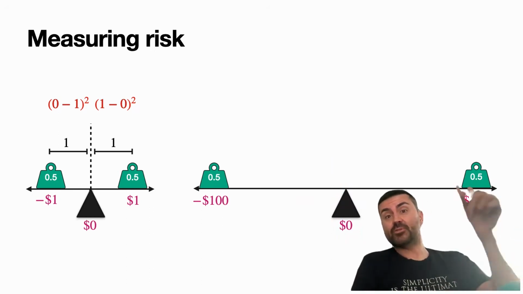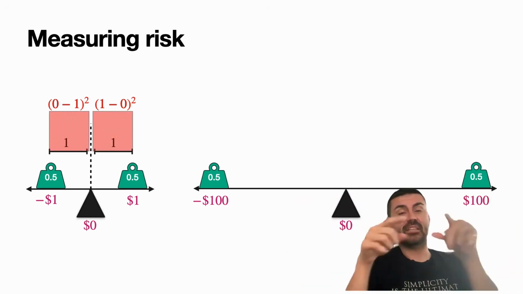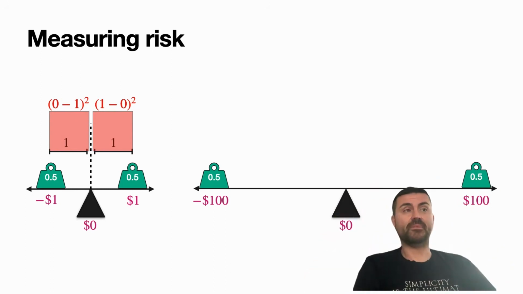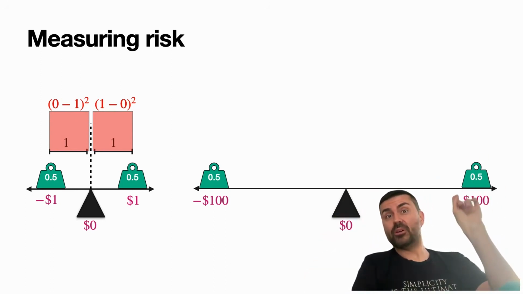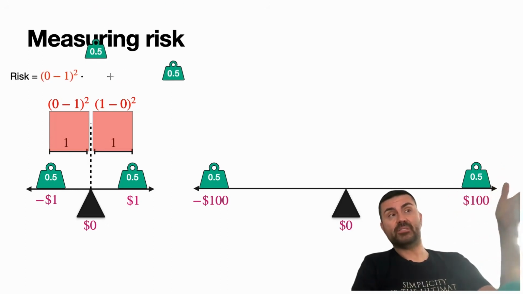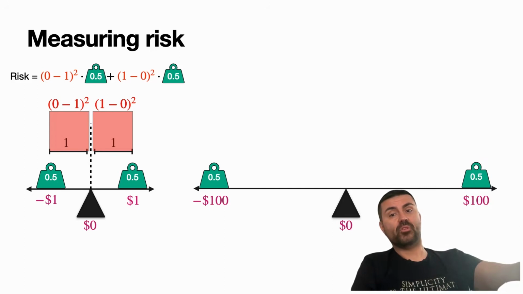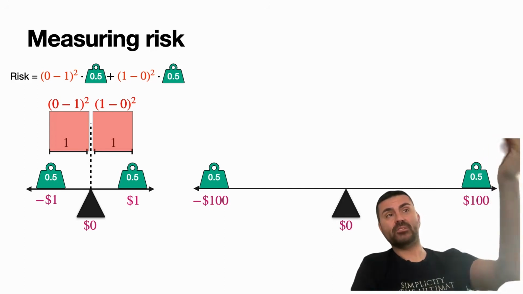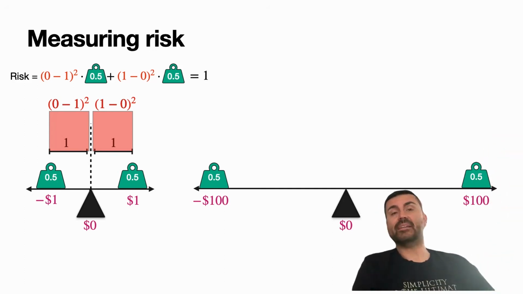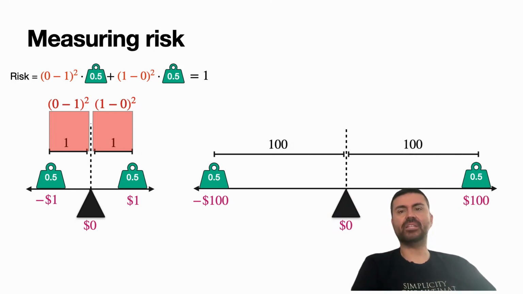And now I take the average of those two squares, which geometrically looks like if I did a square on top of that distance and I looked at the area, and I take the average of those just like before. So 0.5, because the weights and the probabilities there are 0.5, multiplied by 0 minus 1 squared, which is 1, and by 1 minus 0 squared, which is 1. And so we get a 1. That's going to be the variance. And as you can see, it's associated to the width, because let's take a look at this other one and see what we get. So we have a distance of 100 here and 100 here.